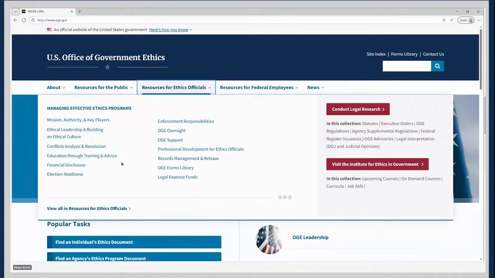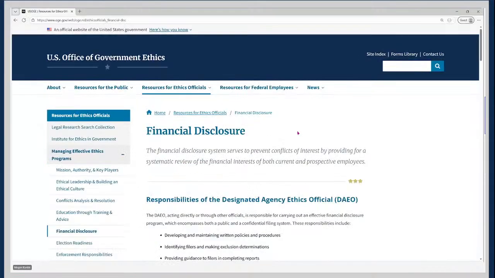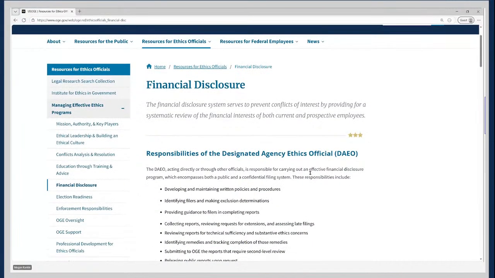So I'm going to click on one of these pages just to show you how its content is structured. So we're going to look at the financial disclosure page. Now, most pages within this tab have the following or similar content. So you'll see here up at the top, you'll have the specific program element or topic and a summary of its purpose.